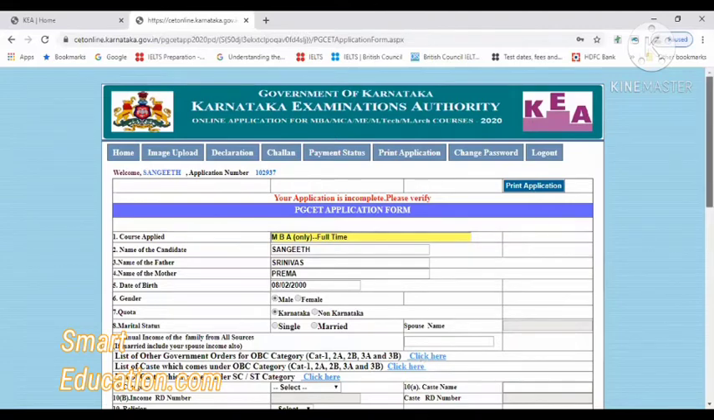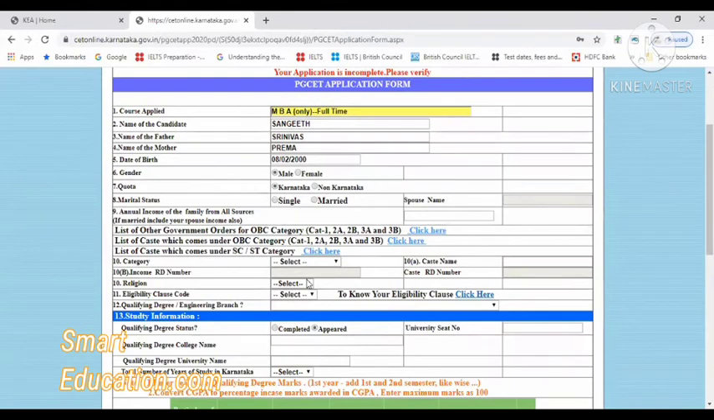Next, you have to start filling up the other details. Marital status: if you're married you can give the details, and if you're unmarried you can mention your spouse name here. And then your annual income as per your income certificate. If you're a girl and you're married, you can mention your spouse's income. If not, you can mention your father's annual income, whatever is given in your income certificate only.